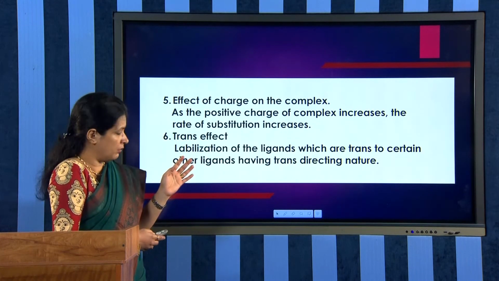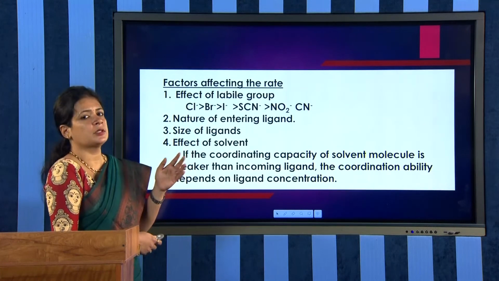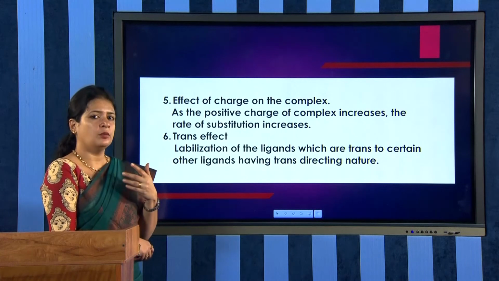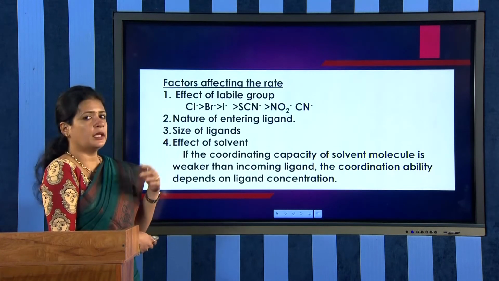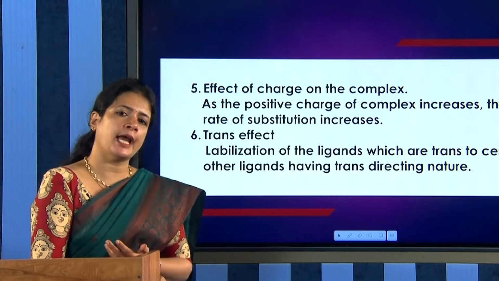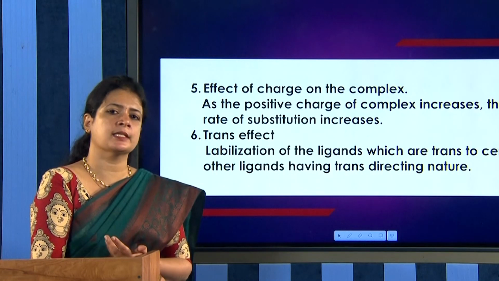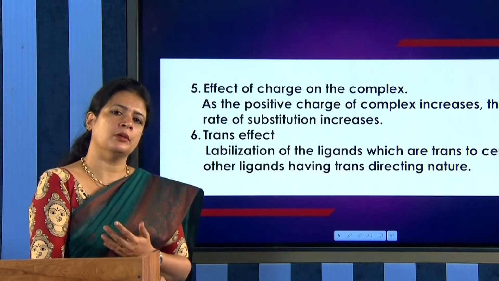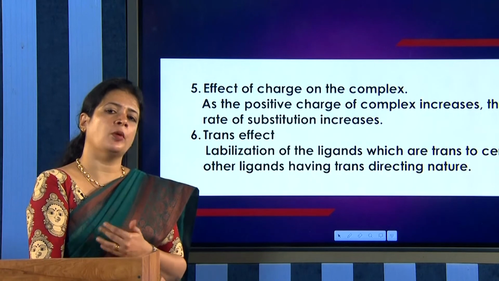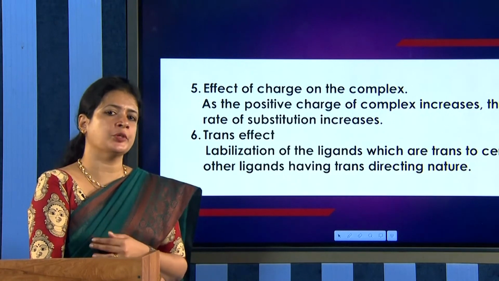So, these are the factors that affect substitution reactions. There are 6 factors that affect, and all the factors are equally important. So, in this module we have discussed the different reactions that these coordination complexes undergo, like substitution reactions, and what are the mechanisms that these complexes follow in substitution reactions.